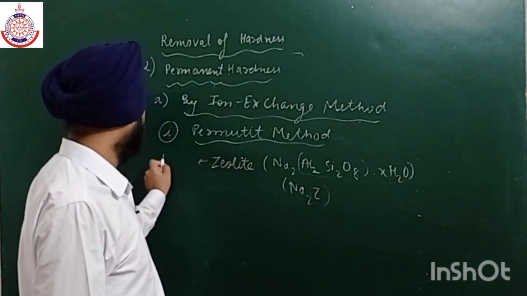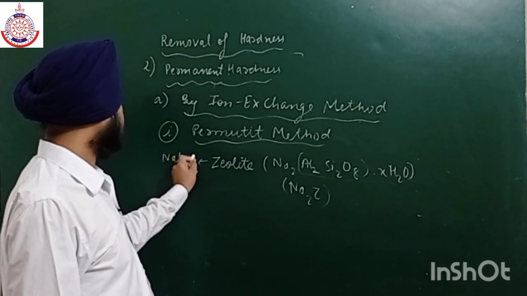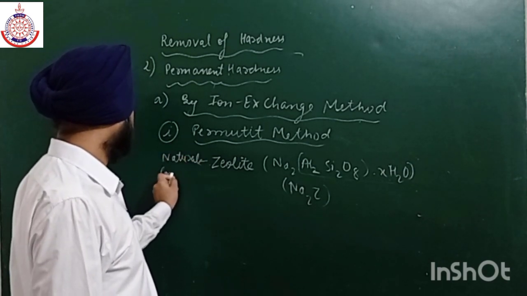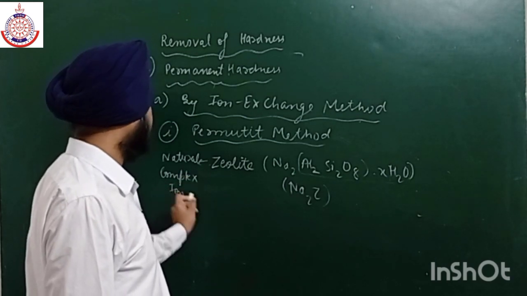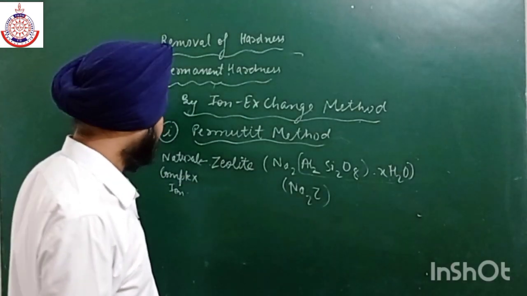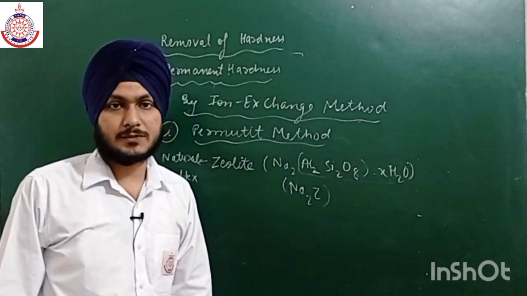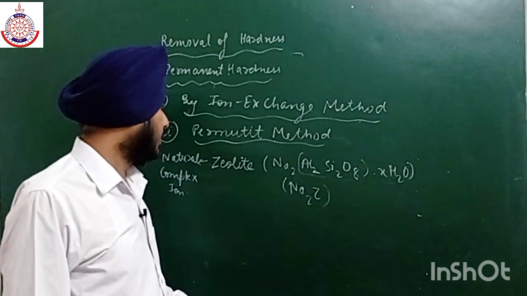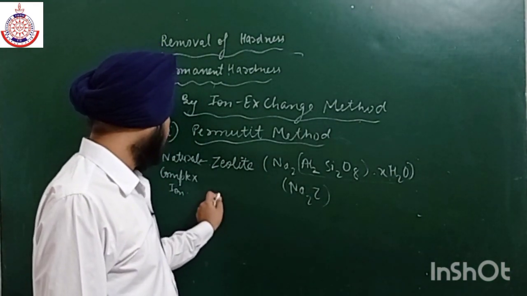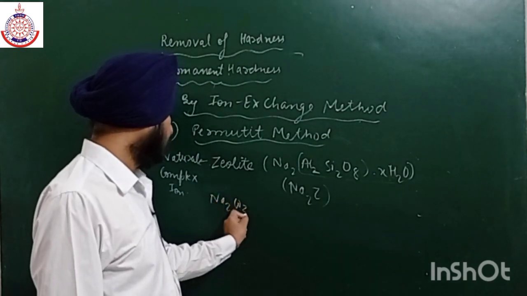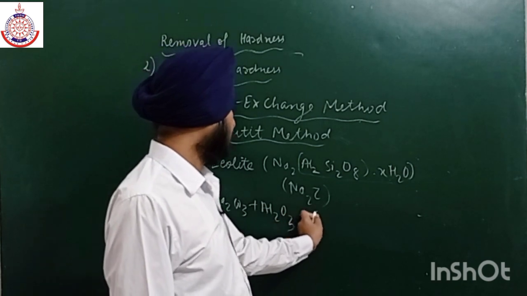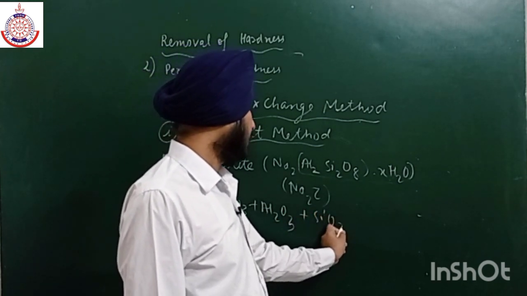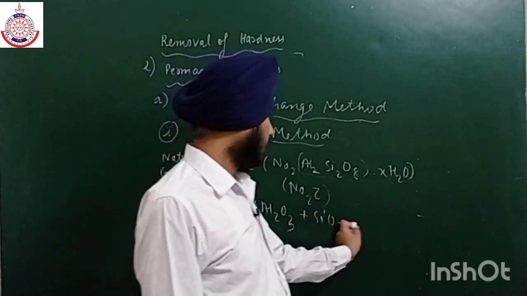This is a natural complex ion which is present. And we can easily prepare it artificially, which is known as permutit, and they have the same formula. So we can easily prepare it by reacting Na2CO3 with Al2O3 plus SiO2 with water.